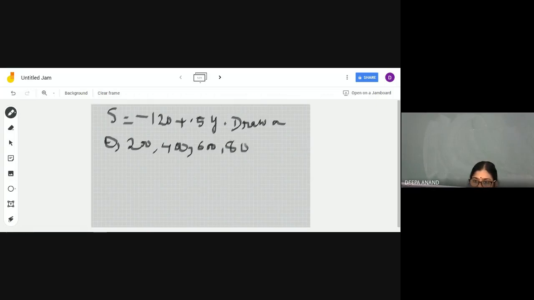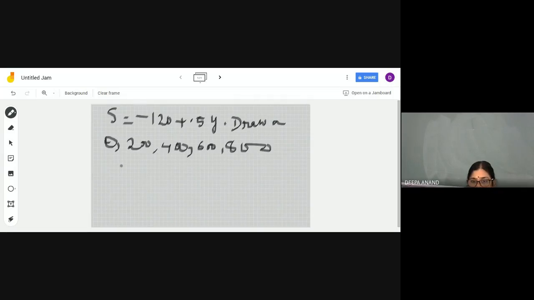Good question. See, the saving function is given. You have to draw saving corresponding to the income levels 0, 200, 400, 600 and 800.